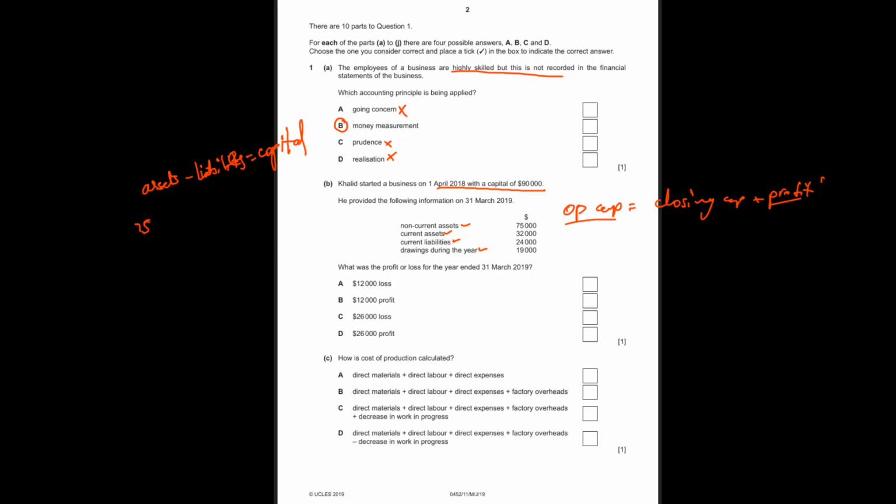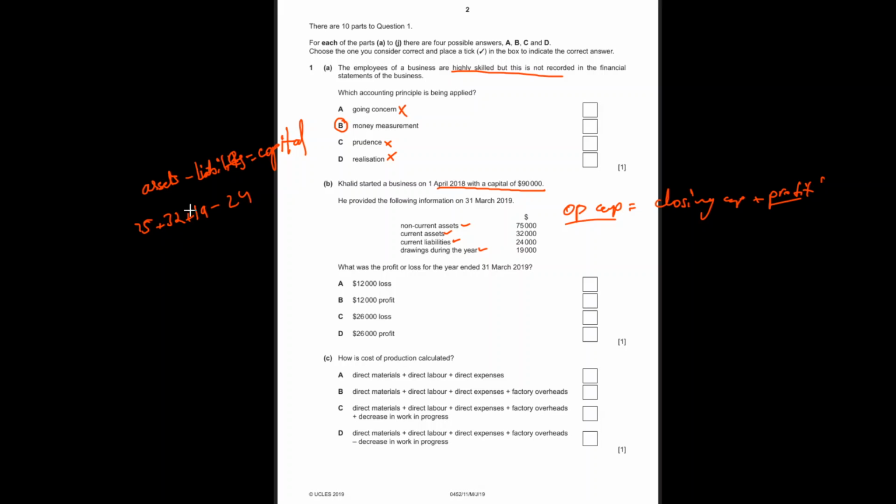So 75. Let's ignore the zeros. We'll get this correct answer. Plus 32 plus 19. Now remember, if you revise the chapter, you will have a better way to do it, I guess. But I'm doing it in this way. If you think about it, it makes sense because this was supposed to be in bank, even though it's taken out, but still we'll consider this as in our bank account, right? Because it has been taken out and transferred to your capital account.